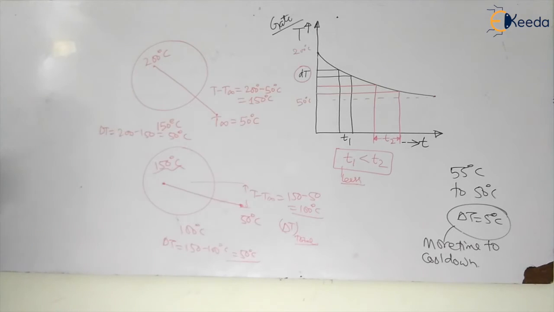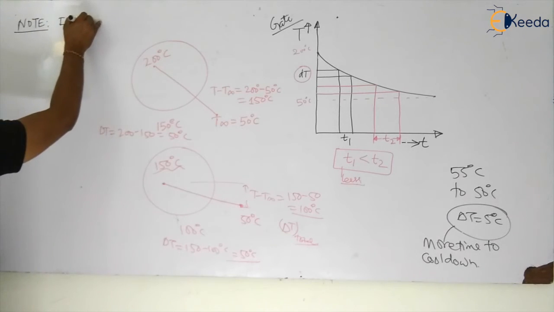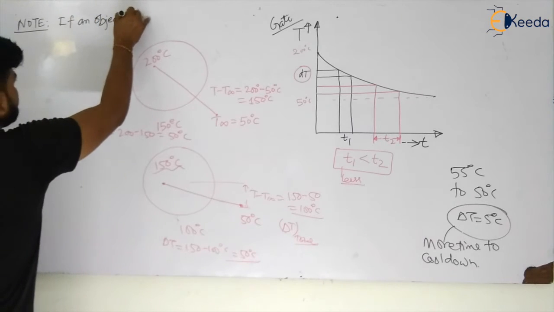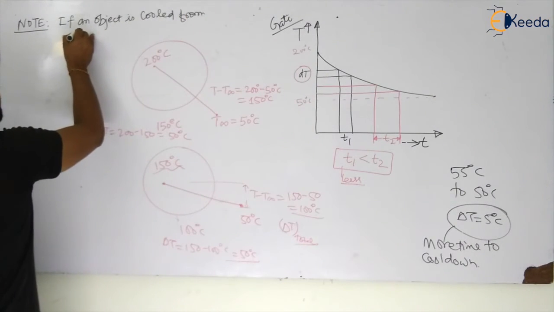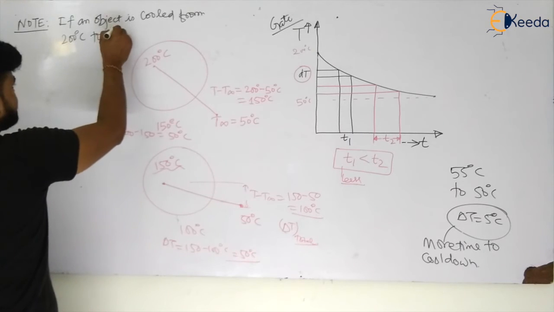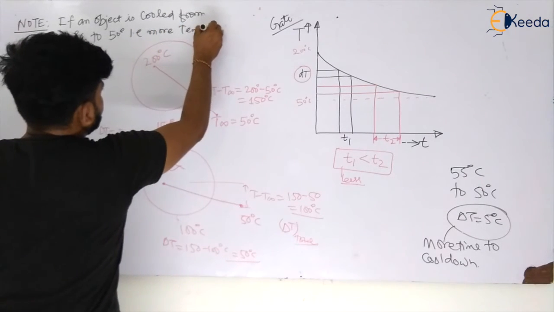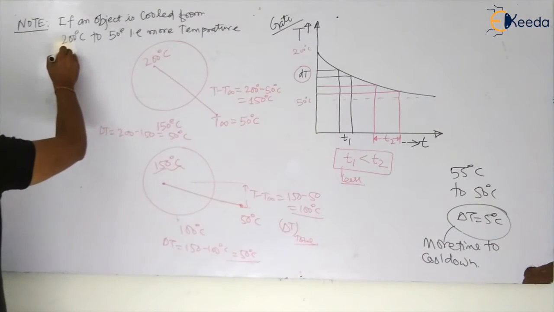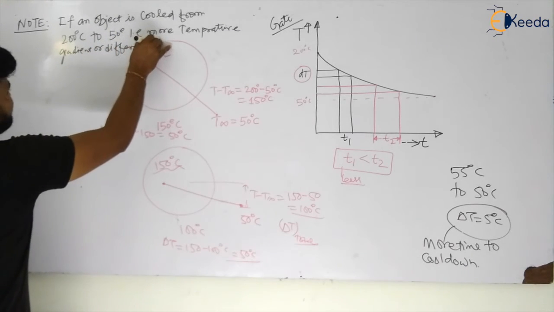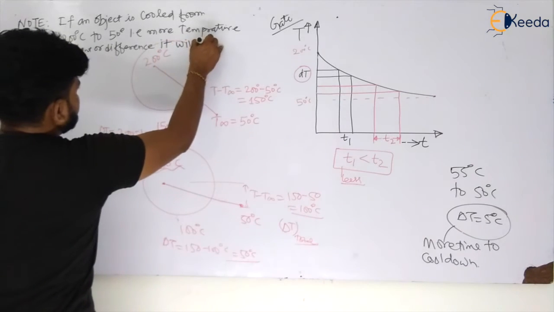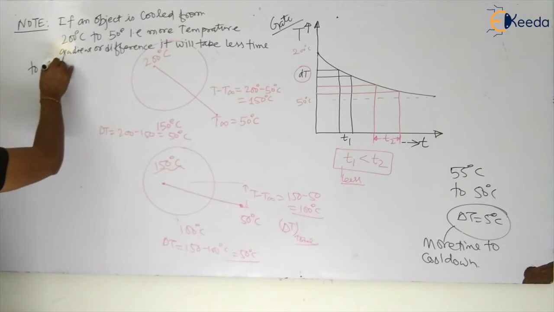So let us see. We can say, that is your note: if an object is cooled from 200 degrees Celsius to 50 degrees Celsius, that is more temperature gradient, or we can say more temperature change, more temperature difference, it will take less time to cool down.